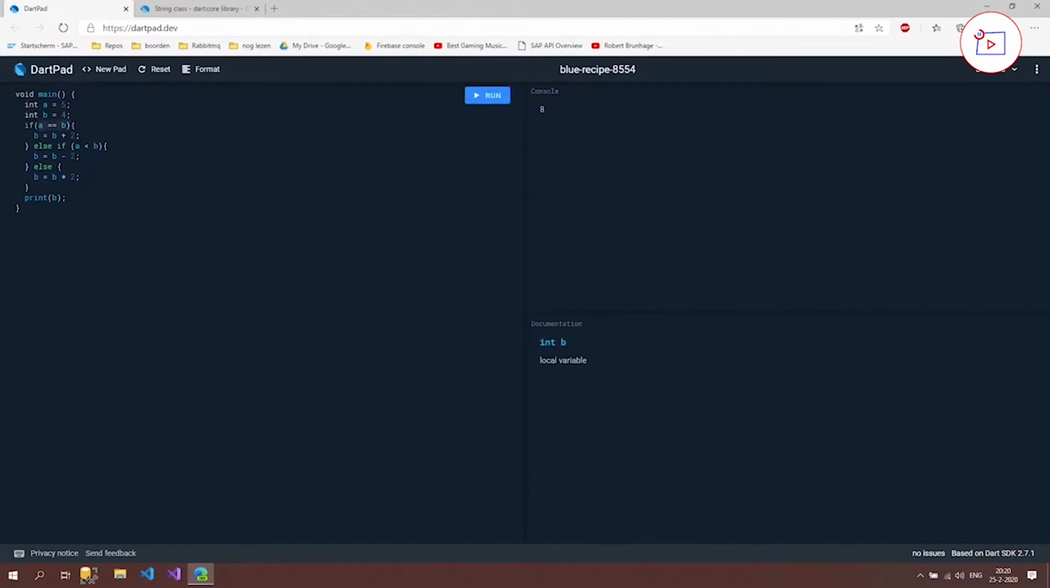Well, A is not equal to B, so it's not going to run this. It's going for the else statement. And A is not lower than B, because A is 5 and B is 4. So it's not going to run this statement either, and it's going to the else statement of this if statement, which is B times 2.